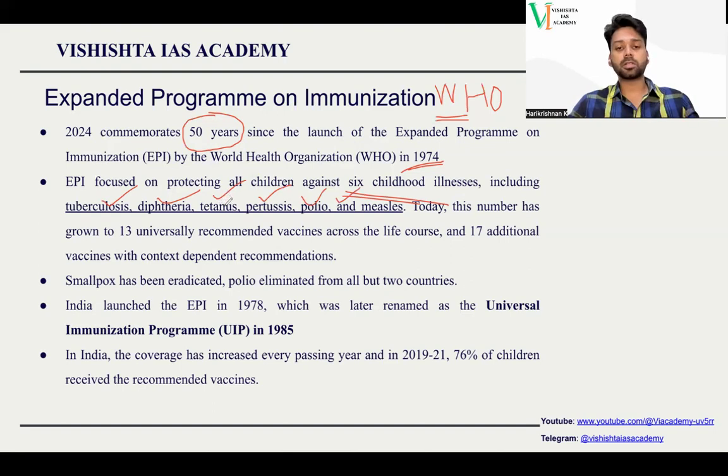Just remember these 6 illnesses. Later it included even more. Now at present we have 13 vaccines and 17 additional vaccines for those diseases which are very rare. But in the beginning, what vaccines were there? That is very important.